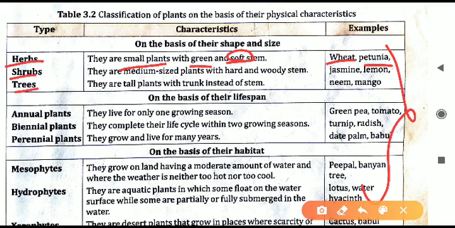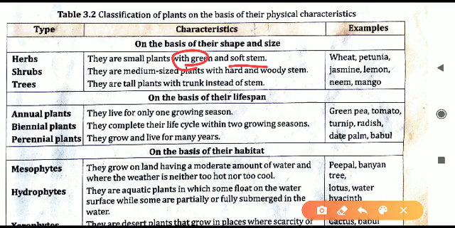All these examples are given in this table. All these you should be learning. So wheat and petunia are the herbs. They are all green in color, with their stem also green, and it is also very soft. They are the smallest among all the members of kingdom Plantae.